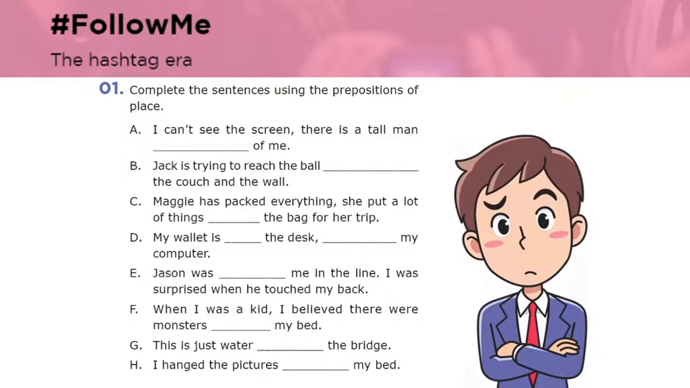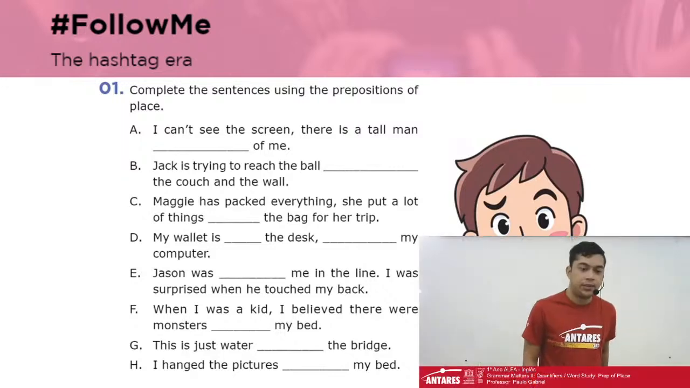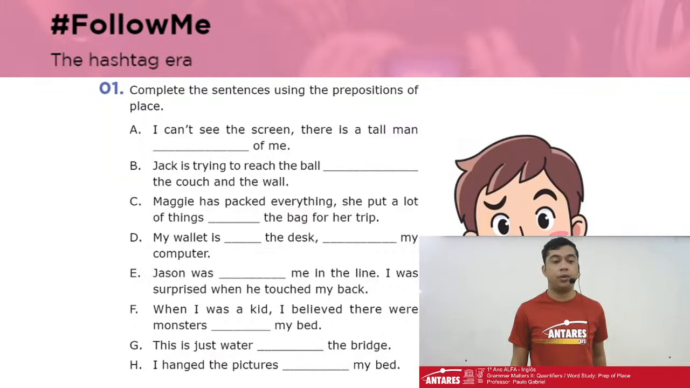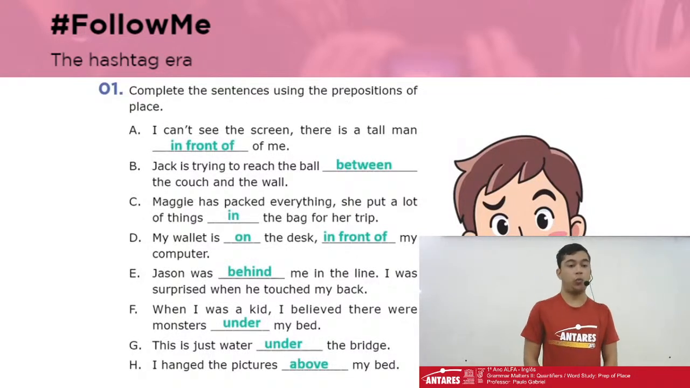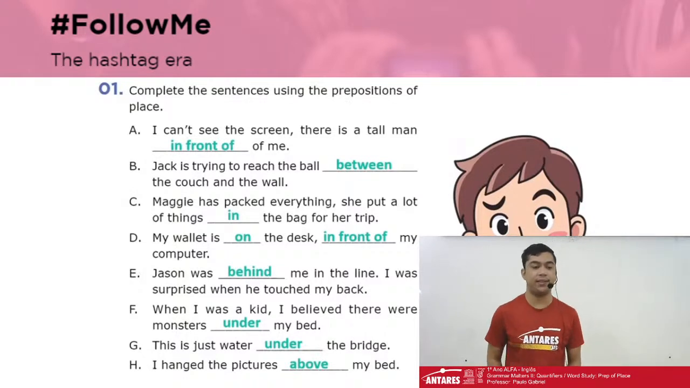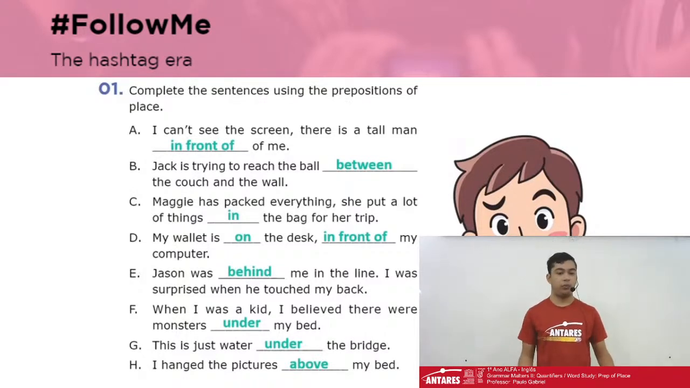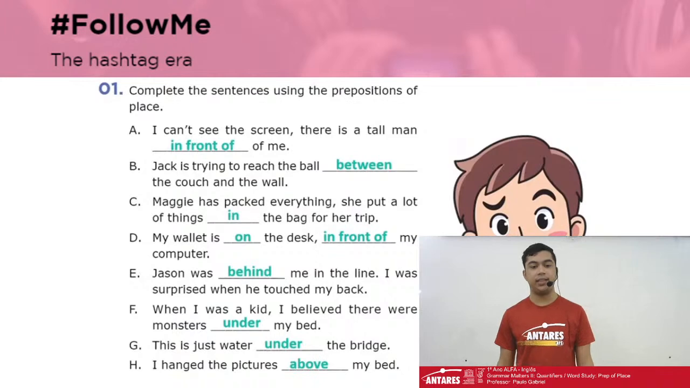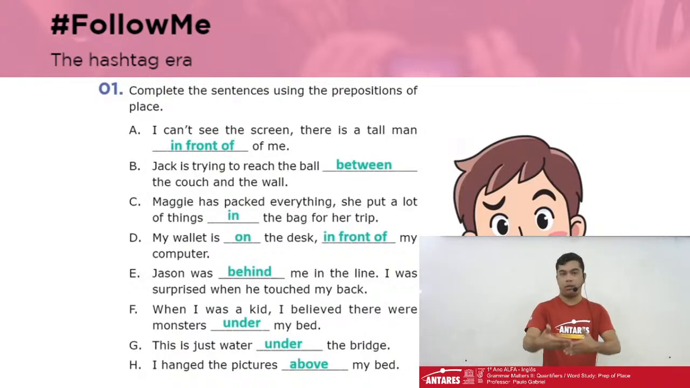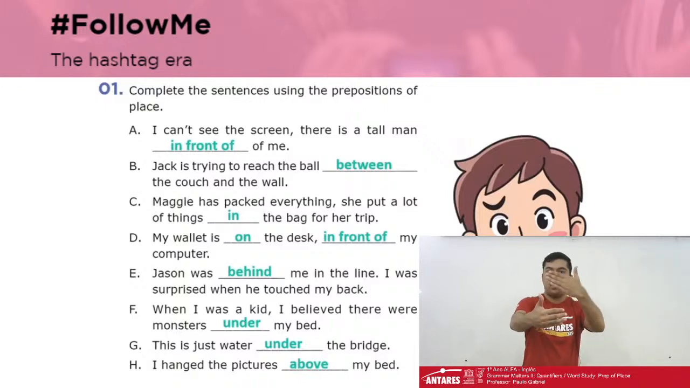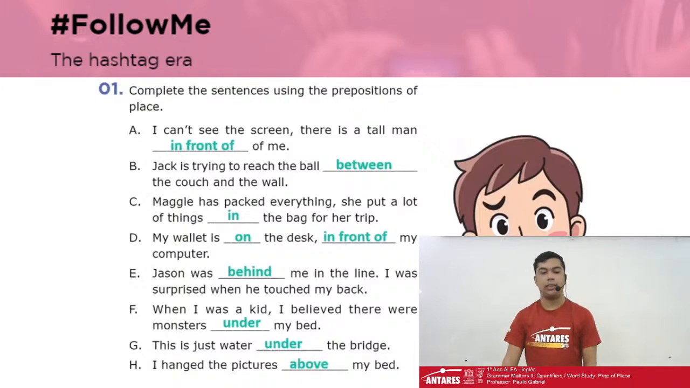Okay, let's come back. Teacher Glazer, put my camera on the corner, please. So, guys, we're going to correct. Teacher Glazer, you can show the answers. We're going to discuss sentence by sentence. As we discussed on letter A, I can't see the screen. There is a tall man in front of me, making me not see the screen.